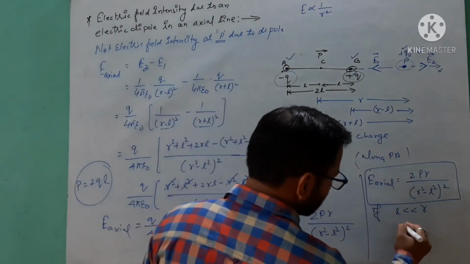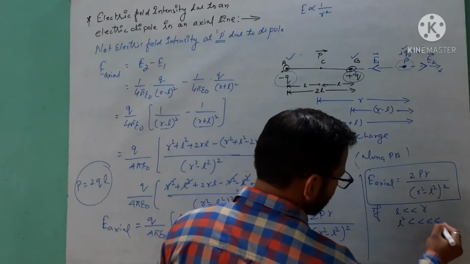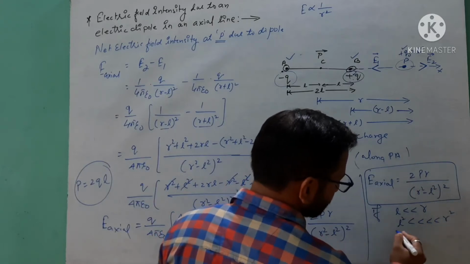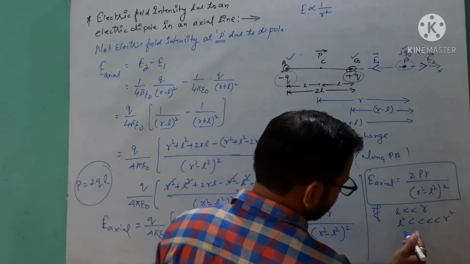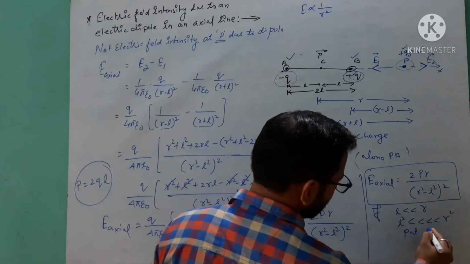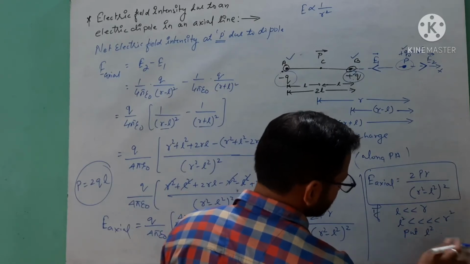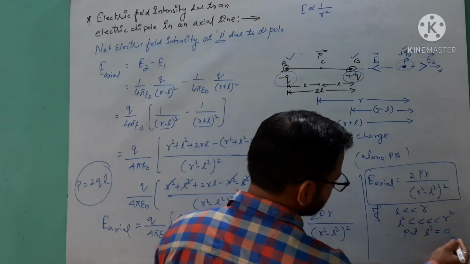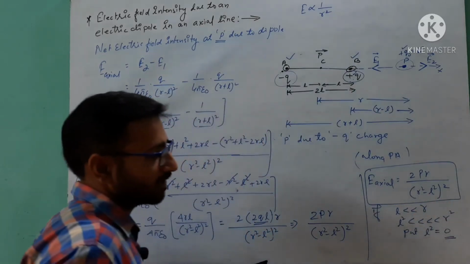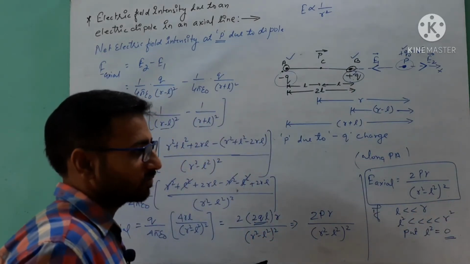If l is comparatively very small with respect to r, then l square is very much smaller than r square. So we can assume the value of l square is equal to 0, or approaching 0.